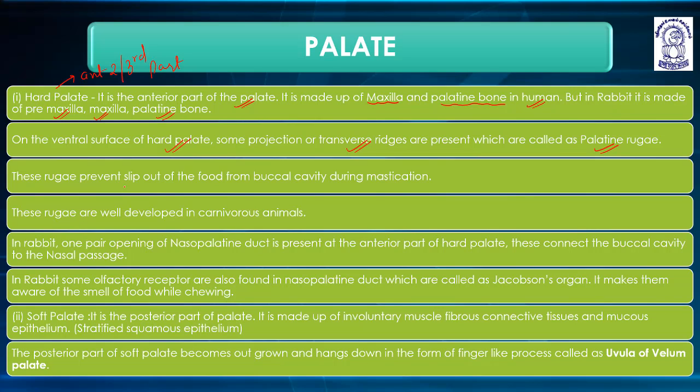These rugae prevent the food from slipping out of the buccal cavity during mastication; they help to provide primary retention of food.